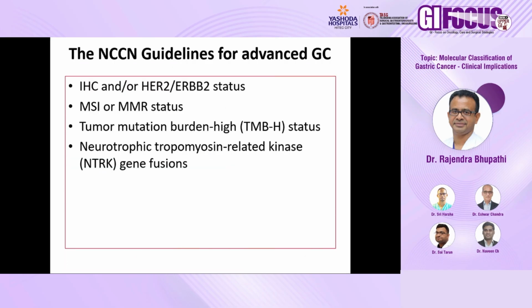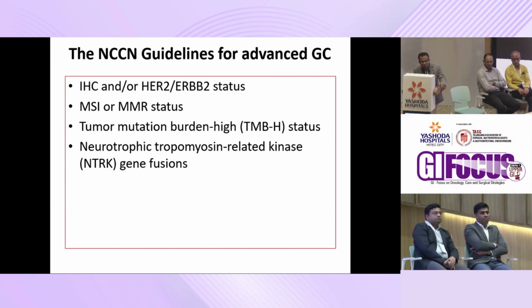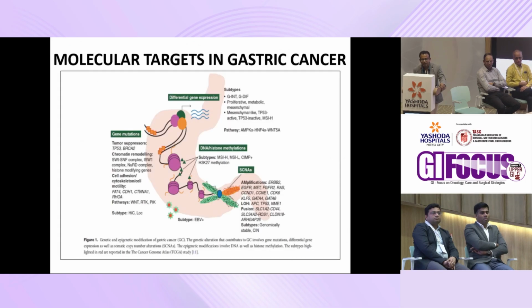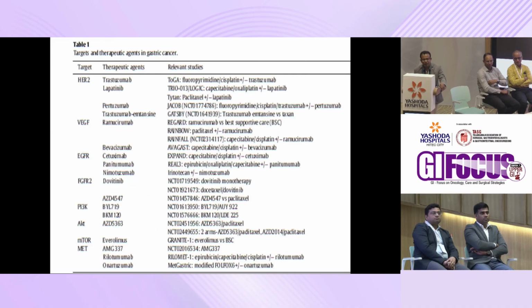The NCCN guidelines for advanced gastric cancer also include the study of different molecular markers: IHC, MSI, TMB-H and NTRK gene fusions. These are the different molecular targets in gastric cancer, targeting differential gene expression, gene mutations, DNA and histone methylations and somatic copy number alterations. These are the targets and the therapeutic agents in gastric cancer with relevant studies.